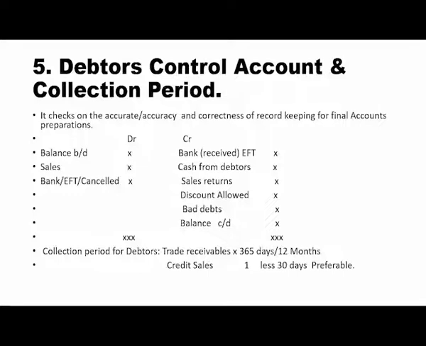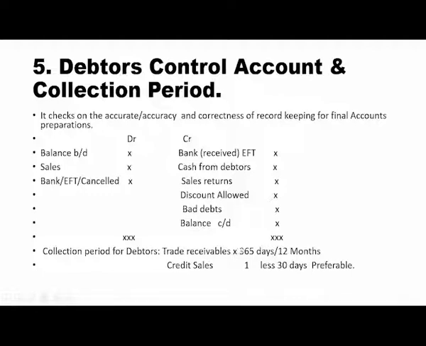Now we need also to understand how you calculate the collection period for debtors. So you will be given, or you must put, your trade receivables, which is your total debtors. Trade receivable refers to total debtors.